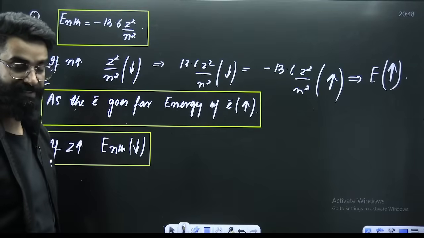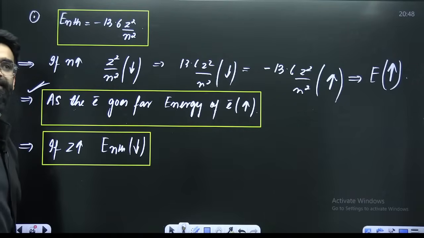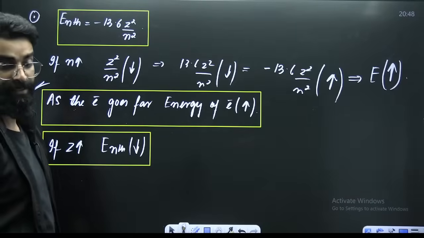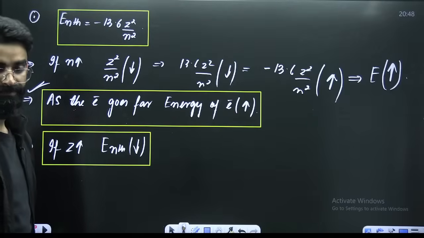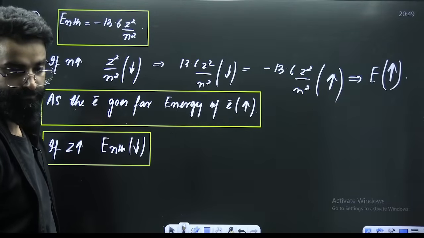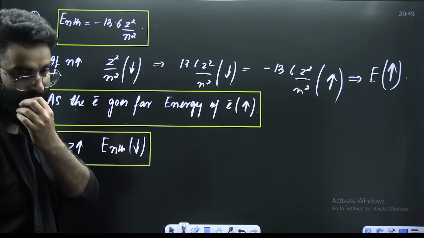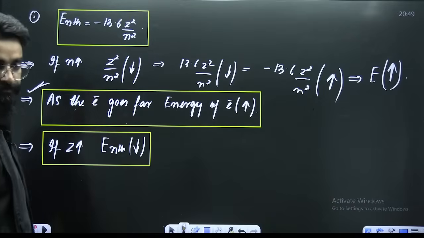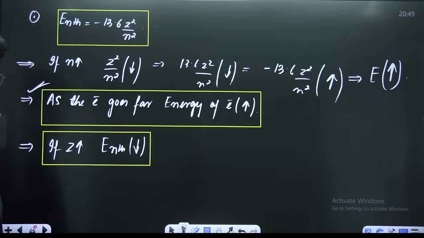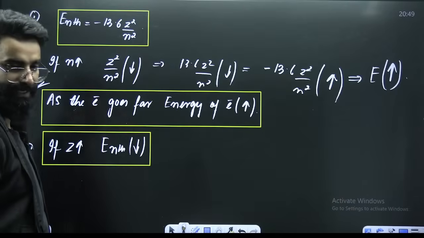If I'm clear, let me know once in the chats. Then only I can move ahead. Z is atomic number. Let me know quickly in the chats, people, if all the things are super clear till now.